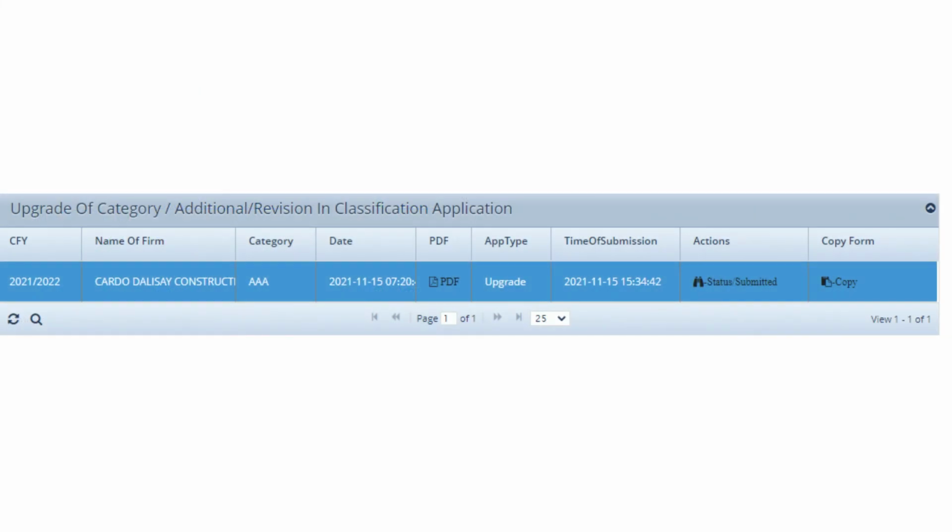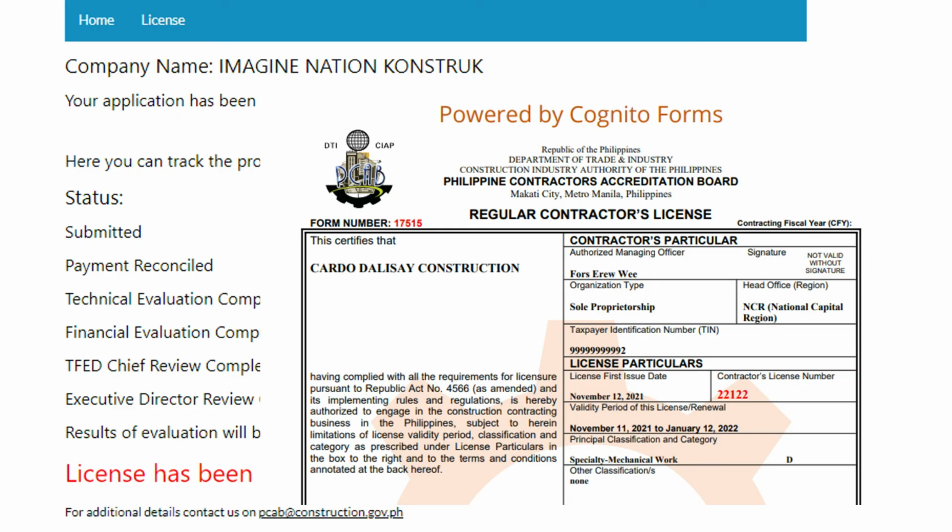Status of application may be tracked through the applicant's account portal. Simply return to the respective application and click on Status, Submitted button under Actions column. If the status of the application is approved, you may be able to download the license certificate on the License button. On the other hand, if the status of the application is disapproved, contact us on pcab@construction.gov.ph and we will be sending the details of disapproval of the application.